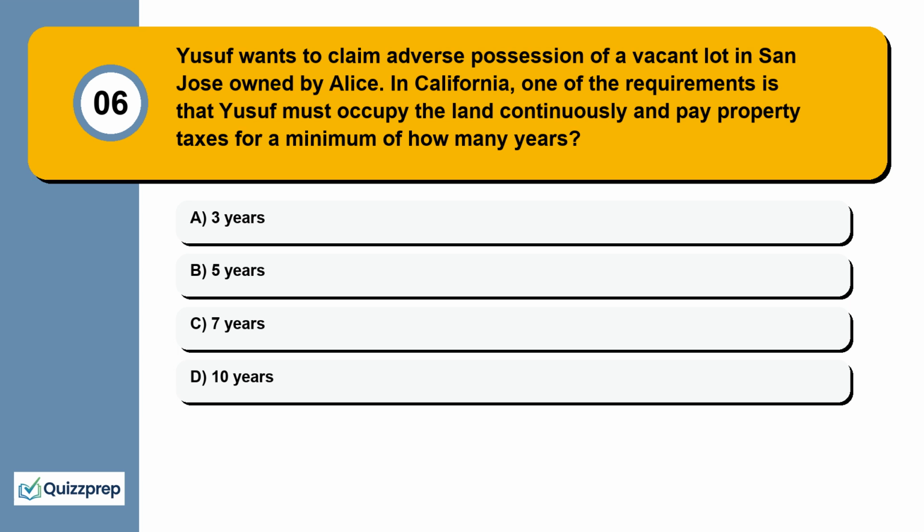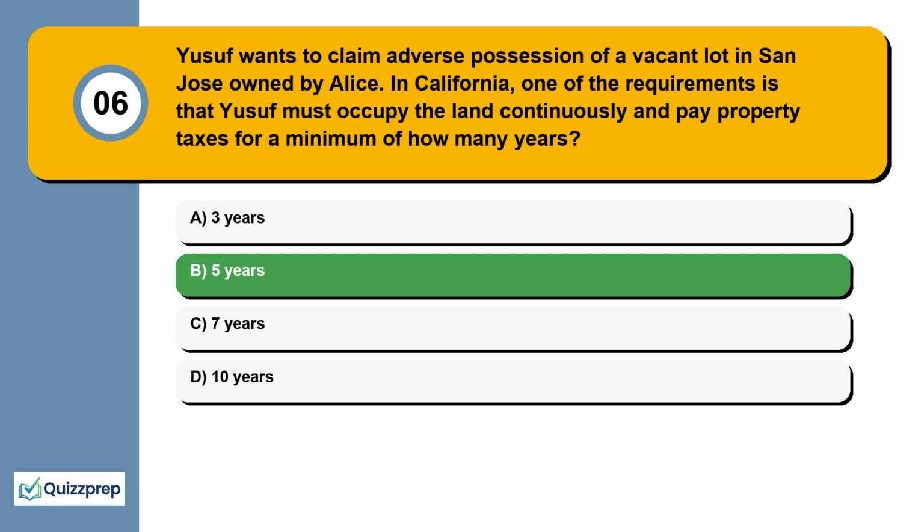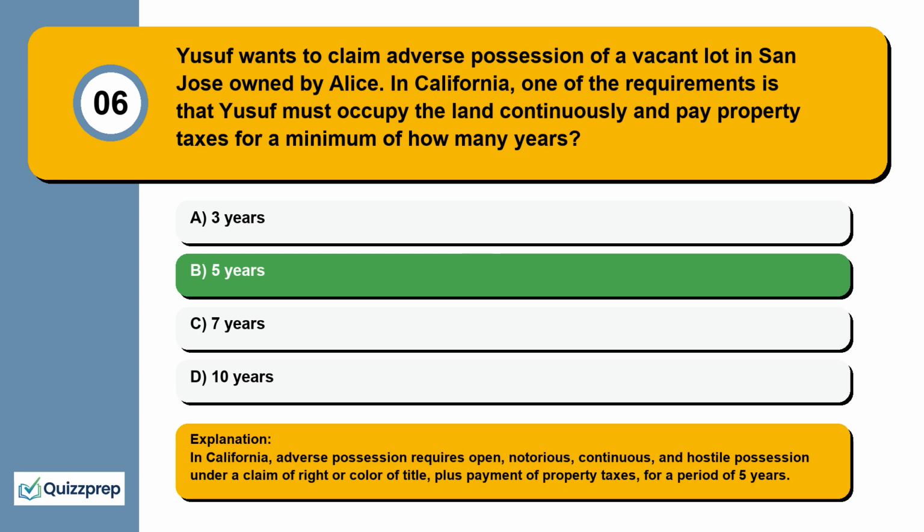Question 6. Yusuf wants to claim adverse possession of a vacant lot in San Jose owned by Alice. In California, one of the requirements is that Yusuf must occupy the land continuously and pay property taxes for a minimum of how many years? 3 years, 5 years, 7 years, 10 years. In California, adverse possession requires open, notorious, continuous, and hostile possession under a claim of right or color of title, plus payment of property taxes, for a period of 5 years.